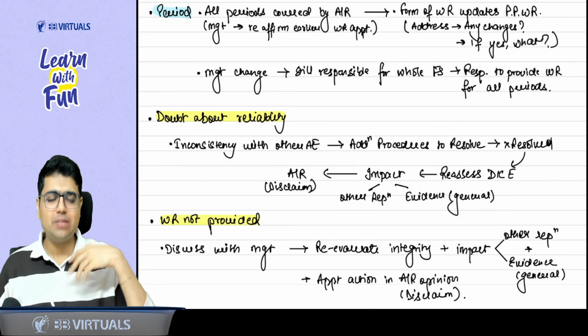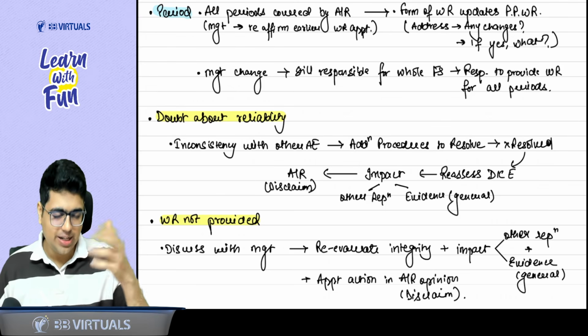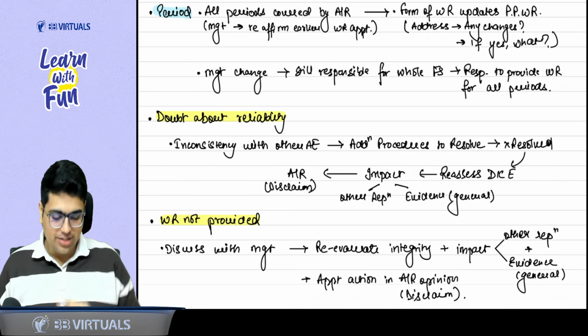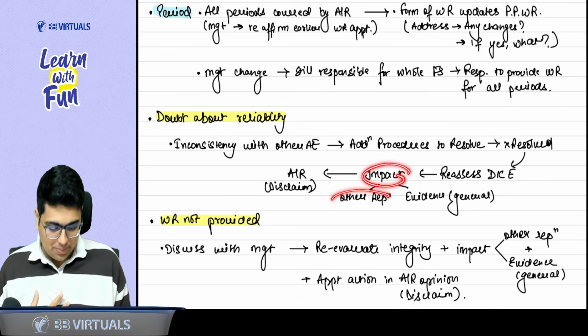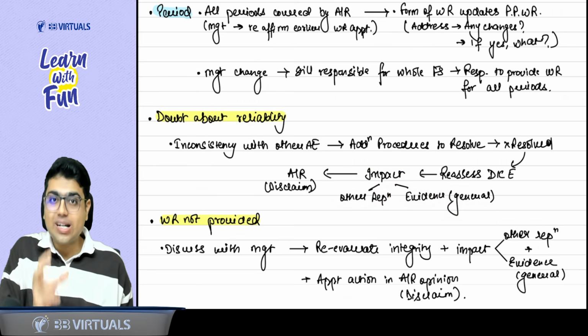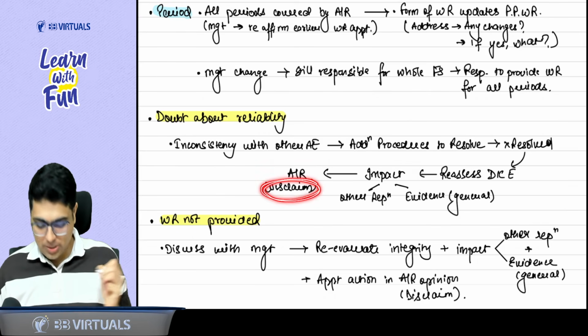So if you feel management is not working diligently, they don't have integrity, they are not competent, they are not ethical, now you will be cautious about the other representations and other evidence. So consider the impact on other representations and evidence in general. Now it is as good as you have not got the evidence. So consider the impact on the opinion in the audit report. That means disclaimer of opinion.